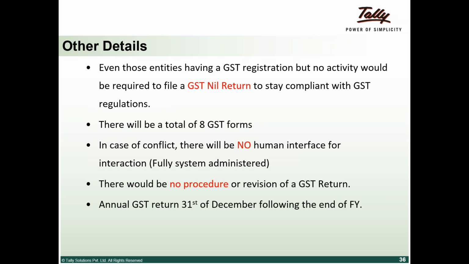GSTR 7 is for tax deducted at source. As we have told, there are two cases where tax deducted at source is applicable. One is with the e-commerce company. If anybody transacts through an e-commerce company, then that e-commerce company is required to deduct a tax and deposit it with the government. That is one tax deducted at source. The second is a provision that today has been defined for government organizations, that they need to deduct tax. Going forward, in a notification, they may extend the scope of this provision.